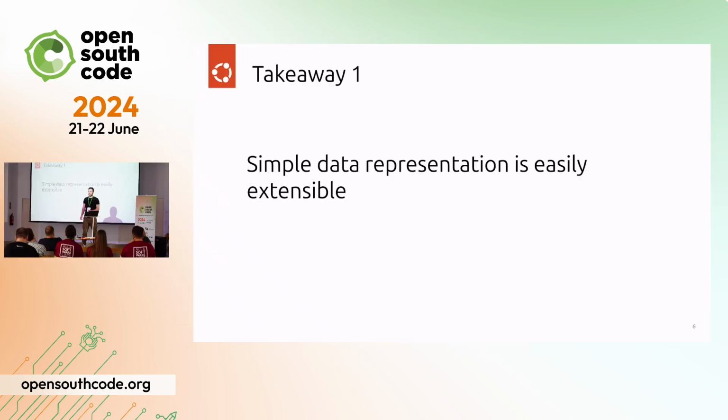The first one is that a simple data representation is easily extendable, right? And this is in the context of the objects that we just saw, because they were basically as if they were plain text files. We could read them in the terminal. We could just see that there was a label pointing to another commit, another hash. We can see that the hash is referenced in the object directory, and the rest of the stuff is just plain text. We could read them, and in the same way that we could read them, we could create a script to just do it for us. So you don't have to rely on Git.